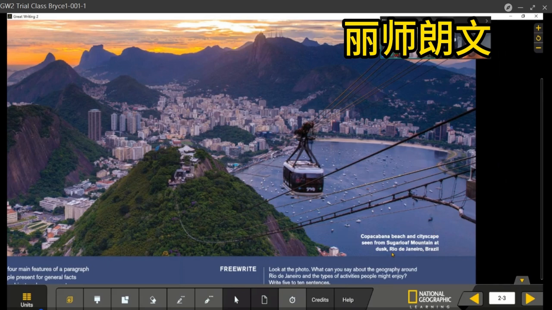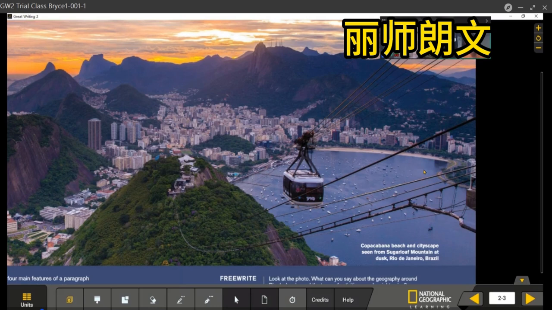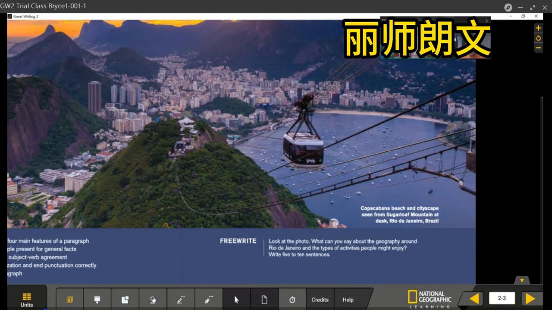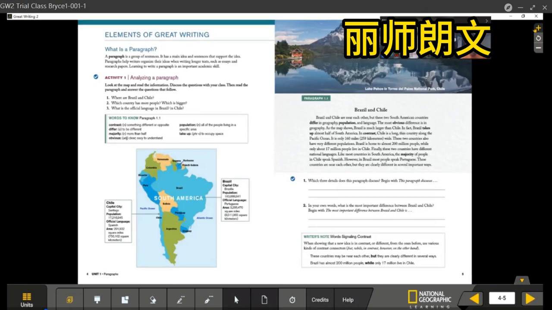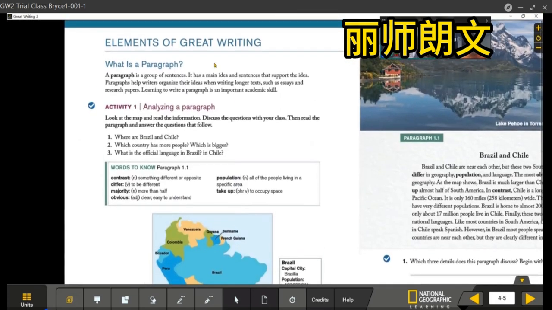Rio de Janeiro is a city in Brazil. Do you know where Brazil is? Yes, Brazil is in which continent? South Africa? South America. Yes. South Africa is a country, and South America is a continent. Right, that's right. On this page 4, elements of great writing.